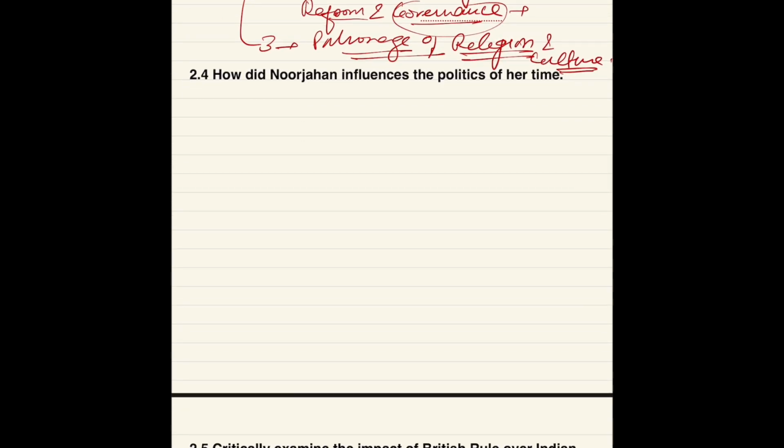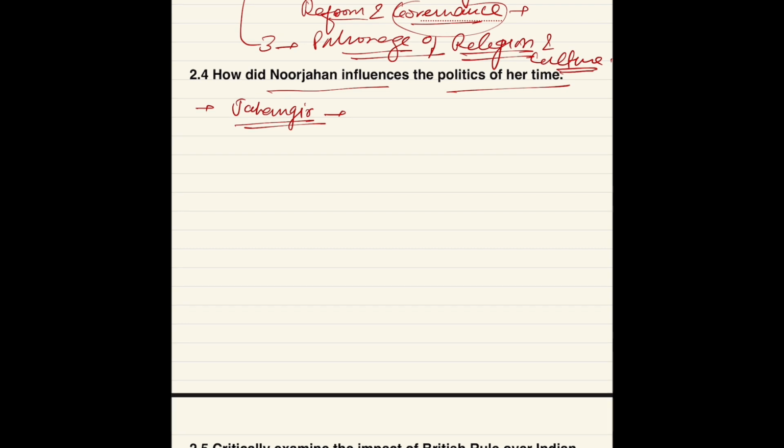That is, how did Noor Jahan influence the politics of her time? You all know Noor Jahan was the wife of Jahangir, his most beloved wife, you can say. He had many wives, but he liked her a lot.